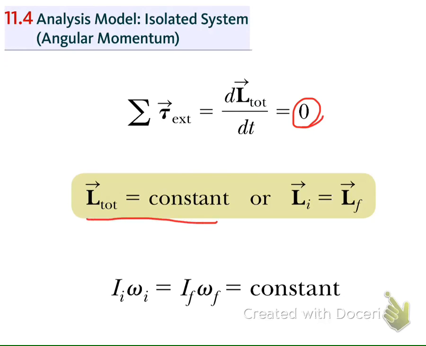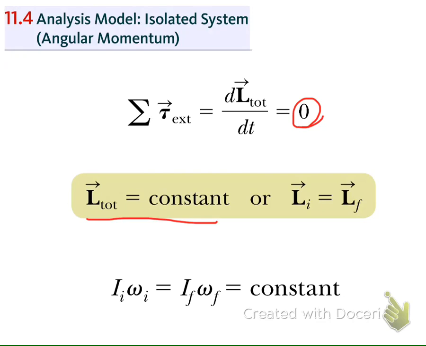Or we can say that in any process that there is no external torque, we will have that the initial angular momentum will equal the final angular momentum in that process.